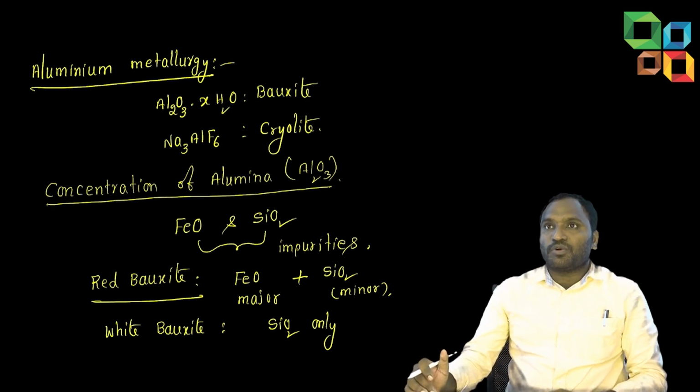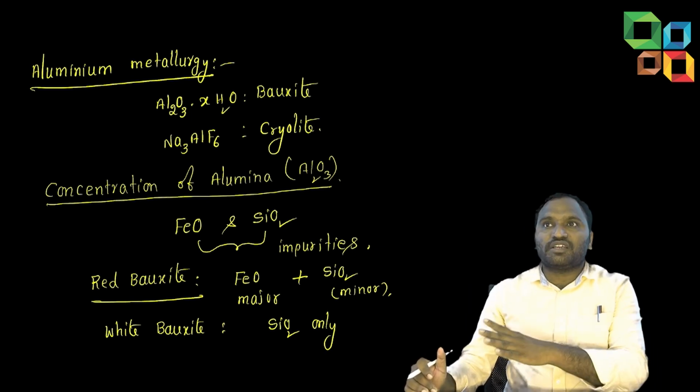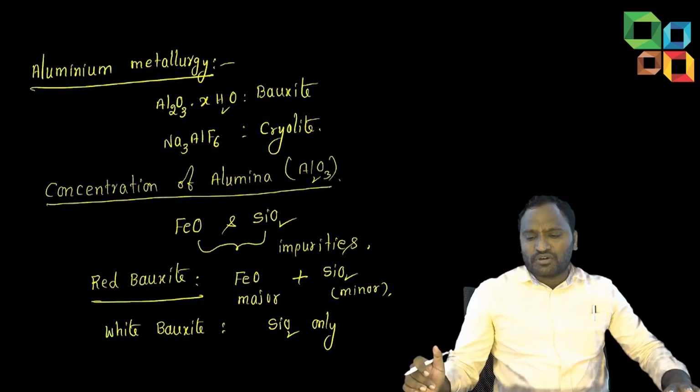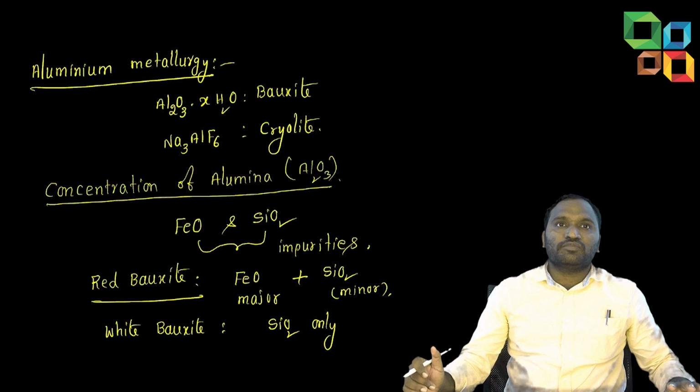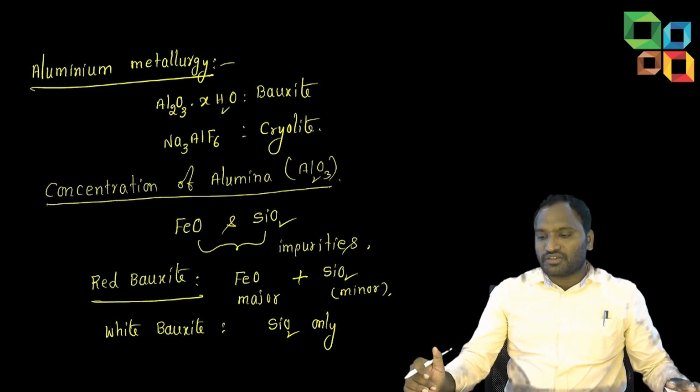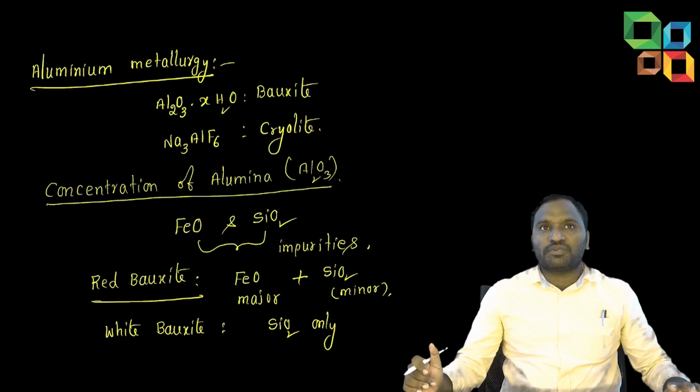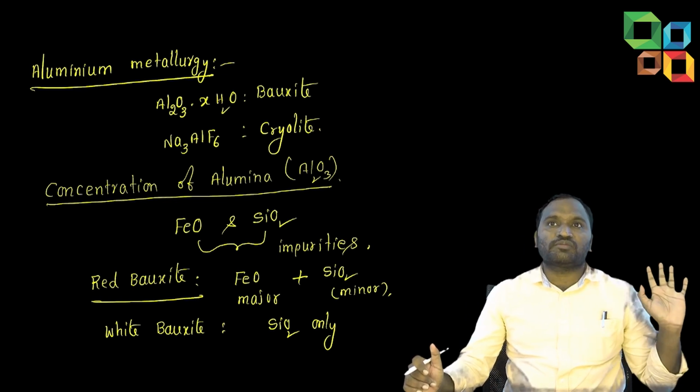In bauxite, possible impurities are iron oxide and silica. If both impurities are there, then that is called red bauxite. In that, the main impurity is iron oxide. SiO2 is in minor quantities. Next one, white bauxite contains only silica as impurity.